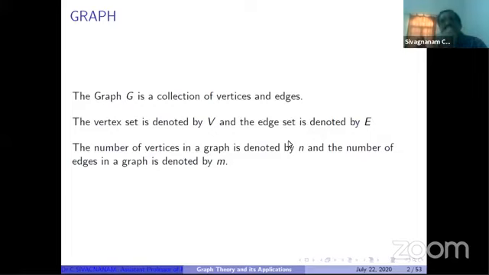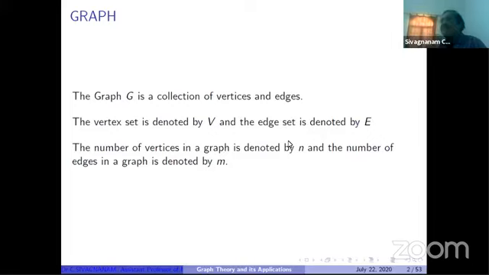Vertices, some books call them points, and edges, lines. Instead of edges, they can also use the word line. So if I have one graph, then it consists of some vertices. The set of vertices, I can denote by capital V, this is a notation. And the set of edges, we can denote by capital E. So E means the set of edges of that particular graph, and V means the set of vertices of that graph.